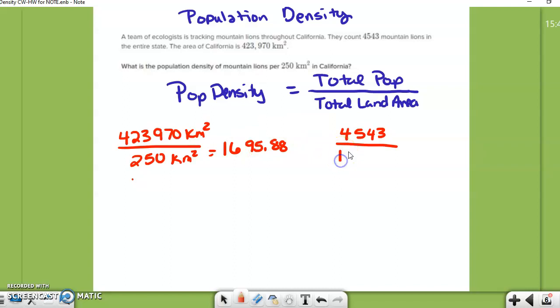And if I divide it by those little blocks, I end up with 2.6788.